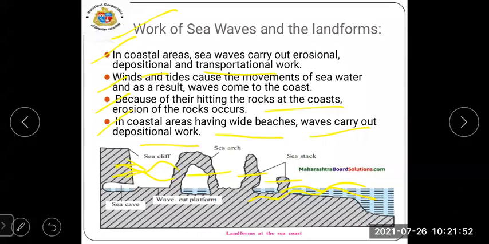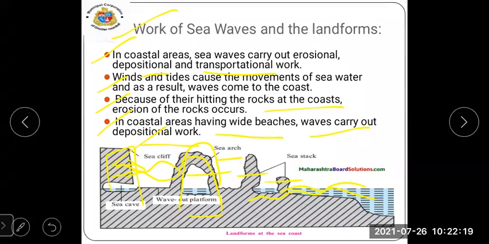See this one. This is known as the wave cut platform, and sea arch. Sea arch means there is a mountain-like shape, it is known as sea arch. And sea cliff means this one, which are formed because of the erosional work of the waves.